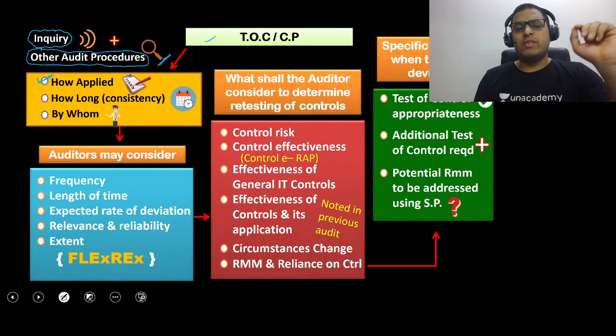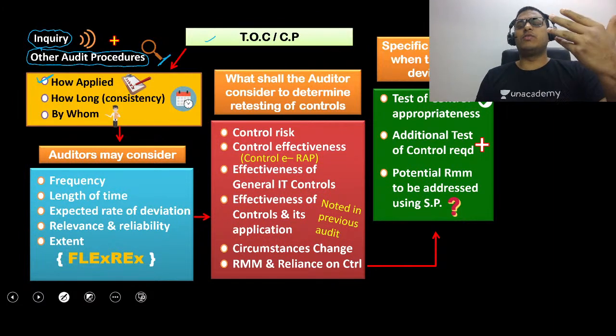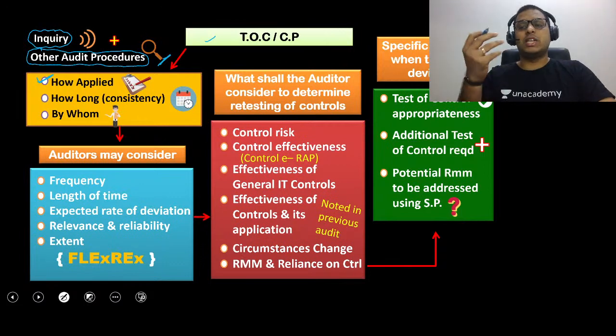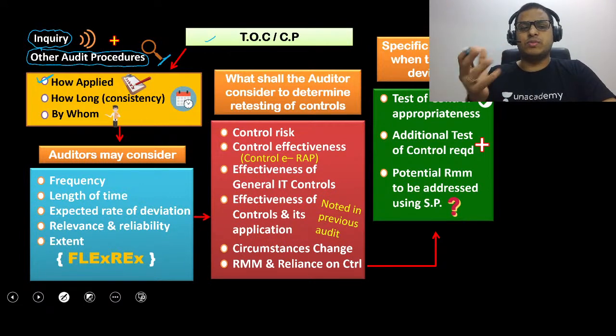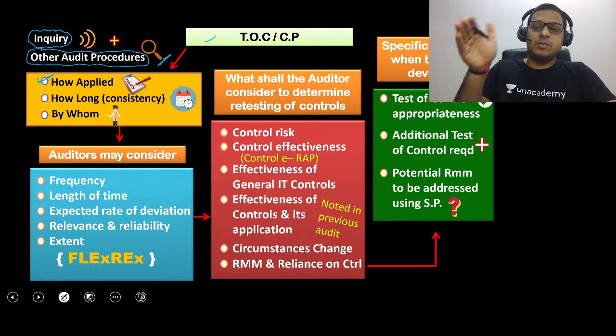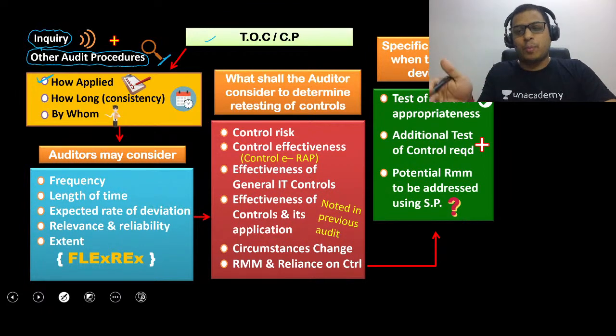In your building, you will be having a watchman, correct? So first of all, you can appoint the watchman. But if you appoint the watchman and if you don't give him any instructions, then the watchman is sleeping the entire night, and even if the thief comes, nobody will know. So it is important, if you have controls in place, they should be operating properly. So it is very important to check how they have been applied.